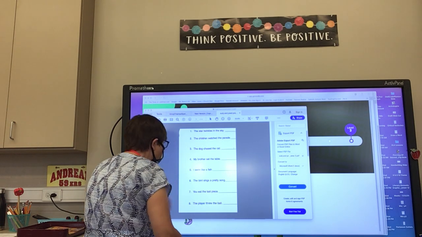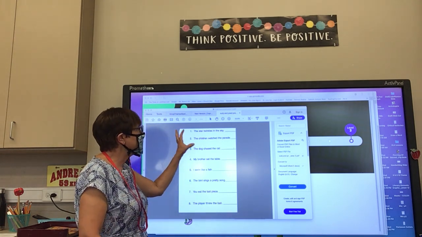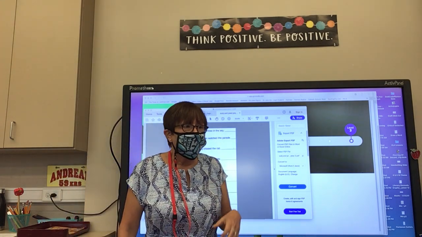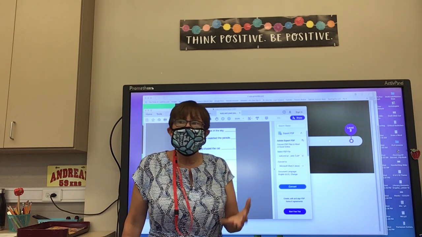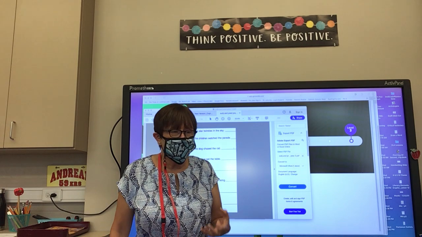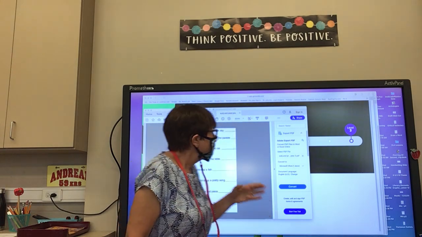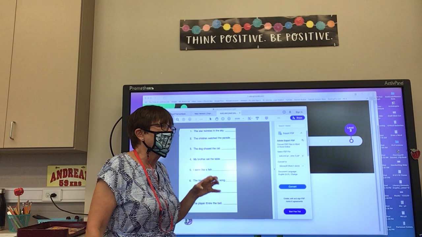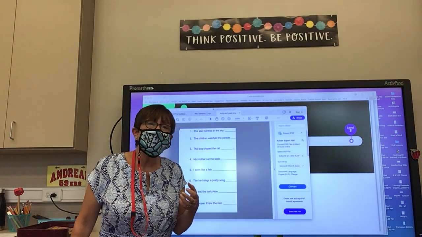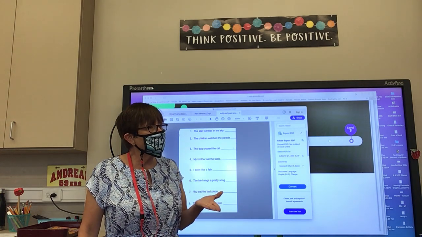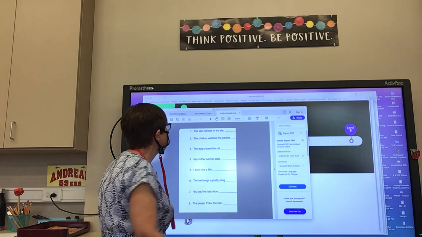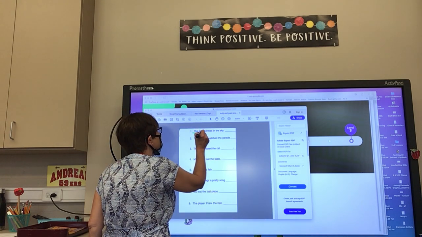So let's look at our first sentence. It says, the star twinkles in the sky. Now, it is important to remember that a subject has the nouns in it. The predicate has the verbs in it. So the star twinkles in the sky. Who can tell me what part of that sentence is the subject? What's the subject of that sentence? Yes, Logan. The star. Very good, that's the star.